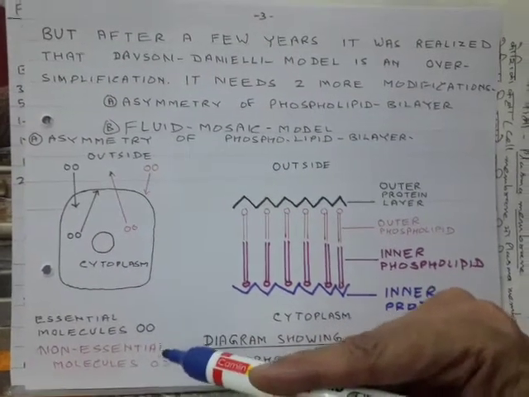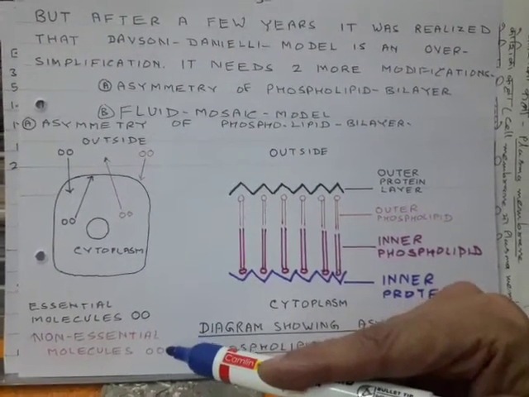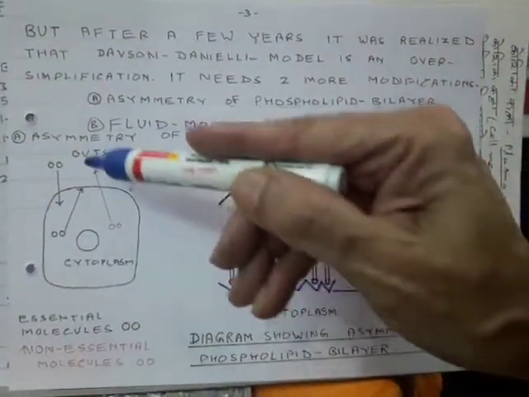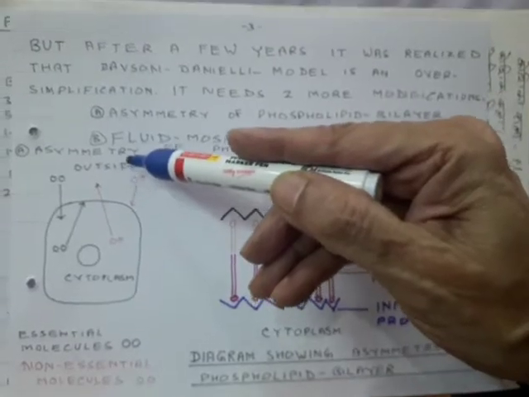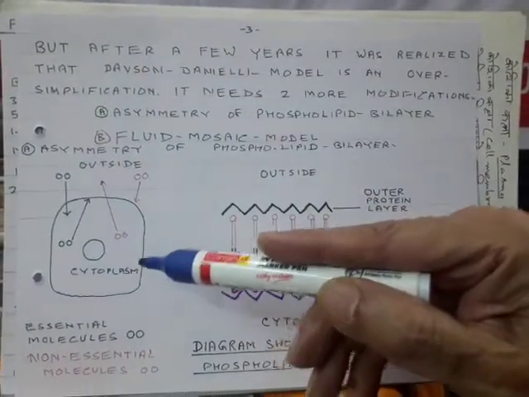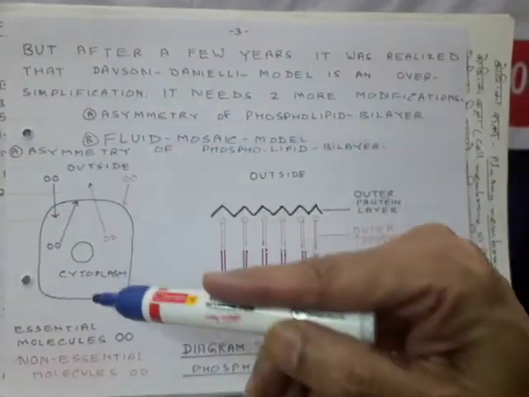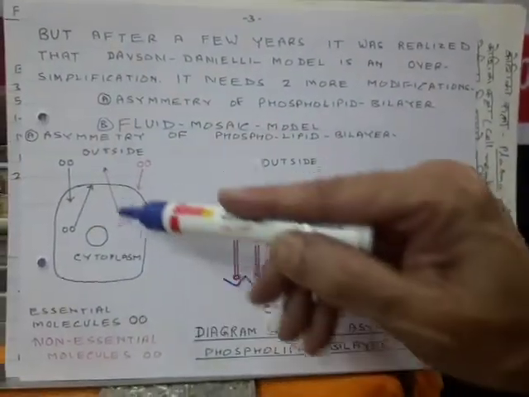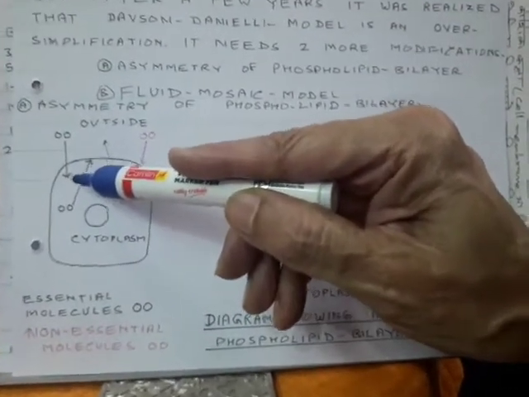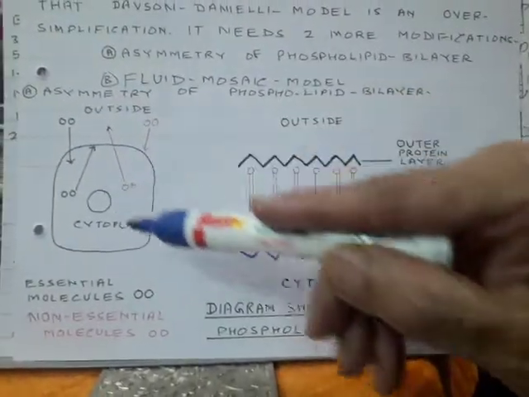Some molecules are non-essential molecules. So what happens? The environment outside the cell and inside the cell, the cytoplasm, is different. At this outer layer, we need that essential molecules should come in. They should be allowed to enter the cell.